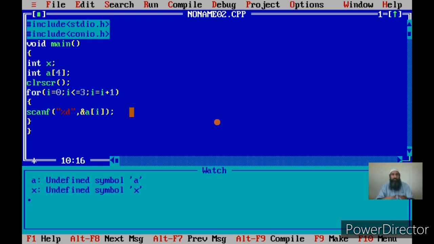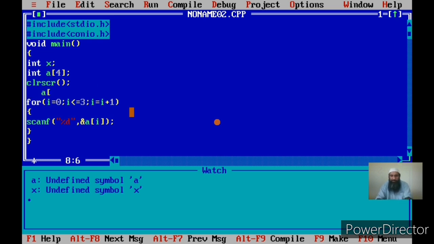This is another facility available in C, that we can refer to an element of an array using a variable instead of a constant. When I give the name like this, that is a of 0, I am simply writing to explain. Now I am writing a of i, suppose. What is the meaning of these two? The first refers to the first element, because the index of the first element is 0. But what does a of i refer to? a of i refers to that element whose index is given by i.